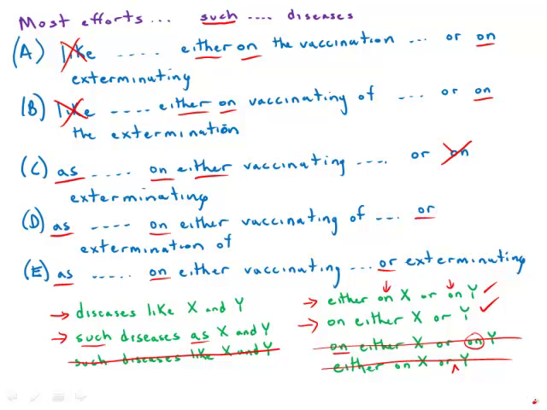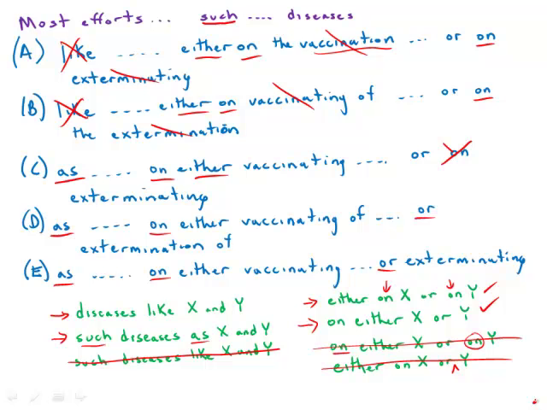But then a second point about that construction, when we have an either X or Y, we need the two terms, the X and the Y, to be in parallel. So vaccination, exterminating. Noun, verb, not in parallel. On vaccinating of the extermination, gerund and noun, not parallel.